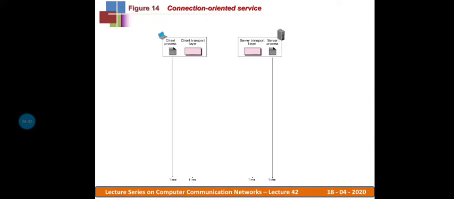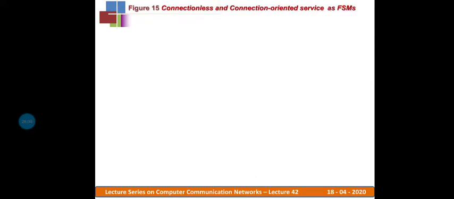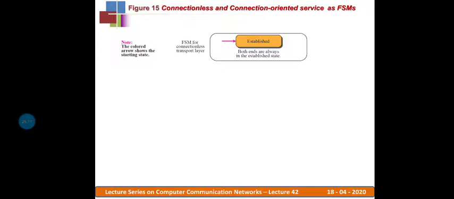Let us discuss the same operations for the connectionless and connection oriented services with respect to finite state machines. First we'll discuss the connectionless finite state machine. In this, we have a single state, represented with a circled rectangular box, and that state is the established state. If any request, event or action comes, that is what we represent with the pink color.